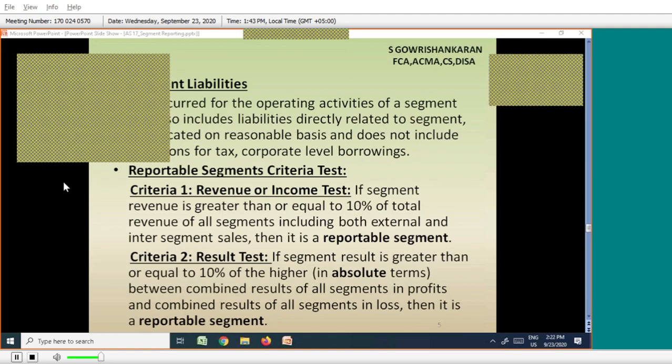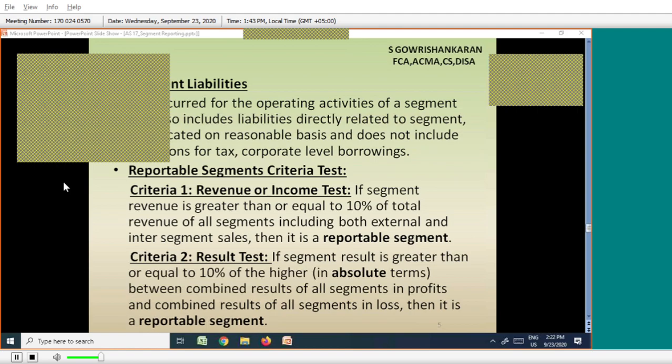So, for example, I have totally five divisions: A, B, C, D, E. Out of A, B, C, D, E, division A has produced profit. Division B has produced profit.